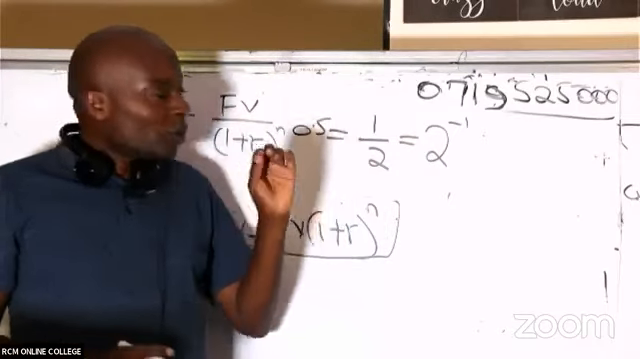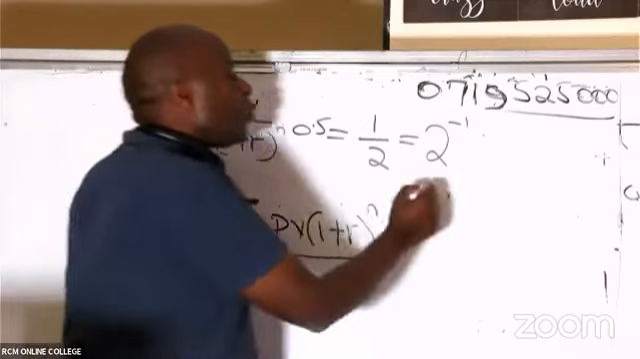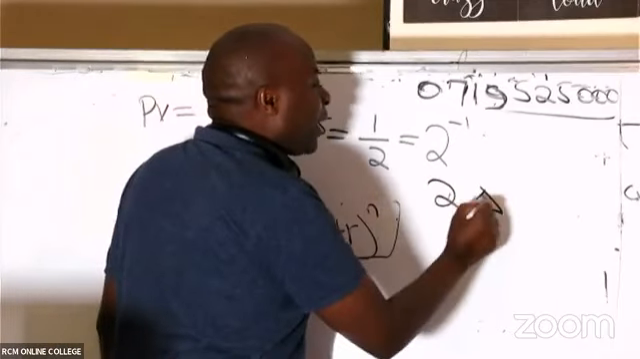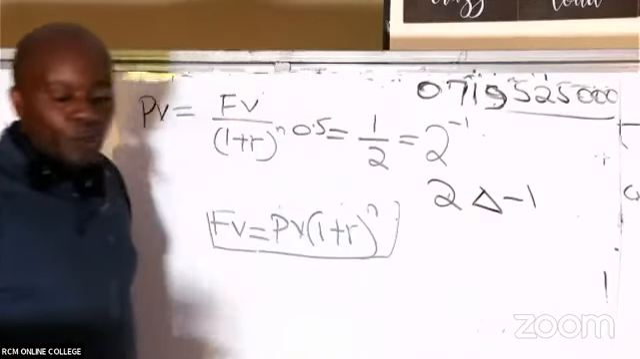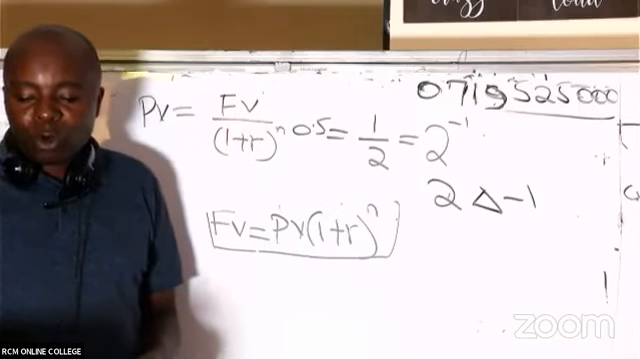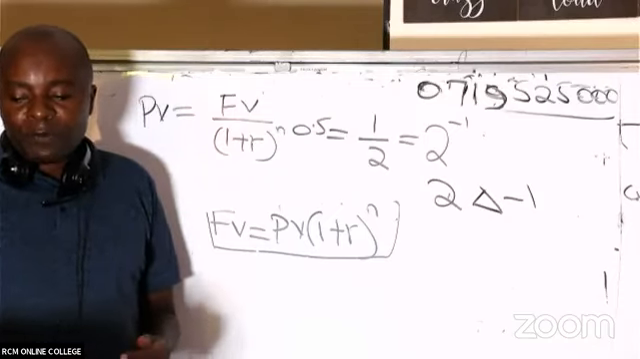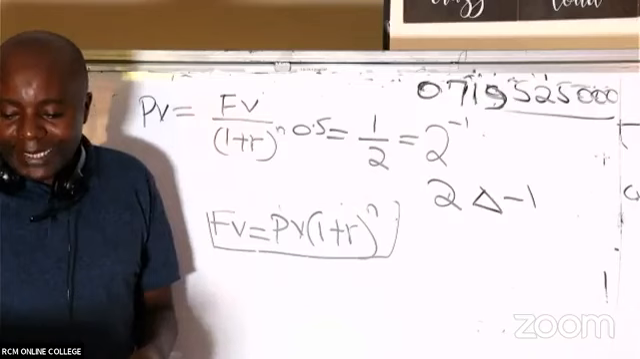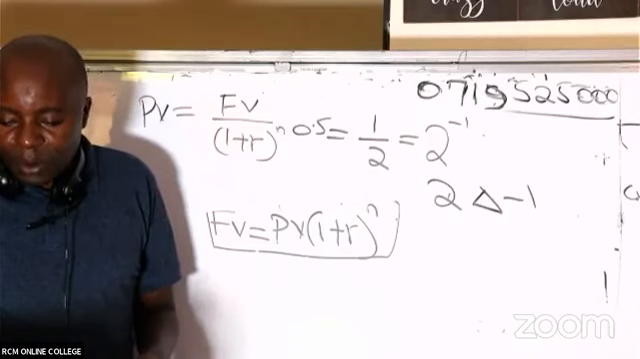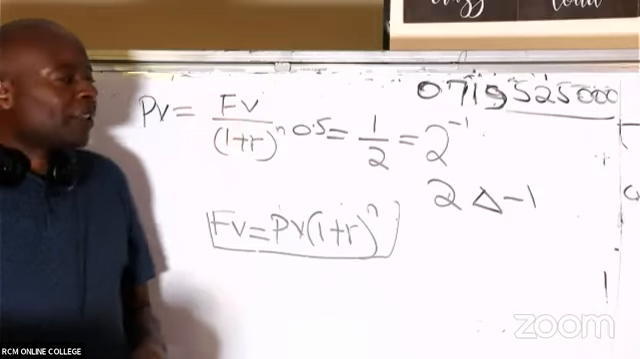Is there somebody who can just raise them? Please, I would want to see every student using the calculator. Simply go there and say 2 raised to minus 1, and then confirm whether we are getting this 0.5. 0.5, thank you very much.